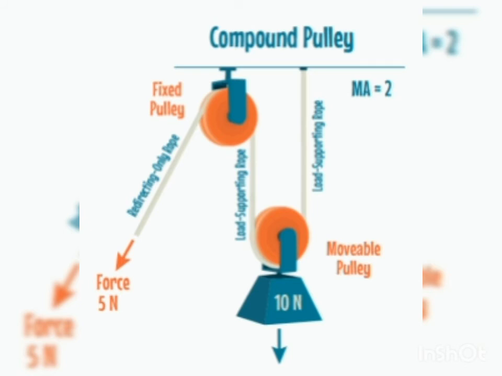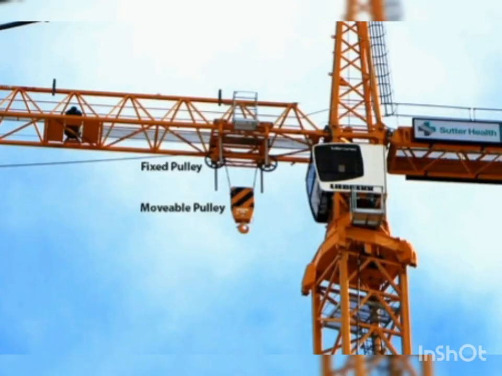So next one is a movable pulley. So in a movable pulley, the axle is not fixed to any kind of support. It is free and movable. The load is directly attached to the pulley. This type of pulley helps to lift heavy loads with lesser effort than a fixed pulley. This is actually used in combination with a fixed pulley. For example, a crane uses both fixed and movable pulleys to lift heavy loads.